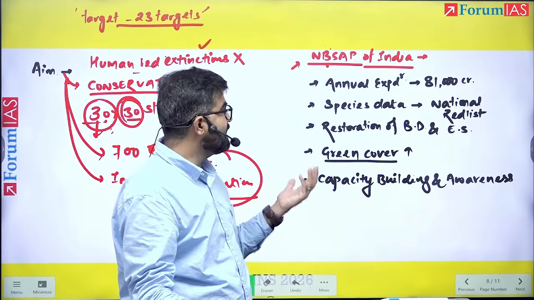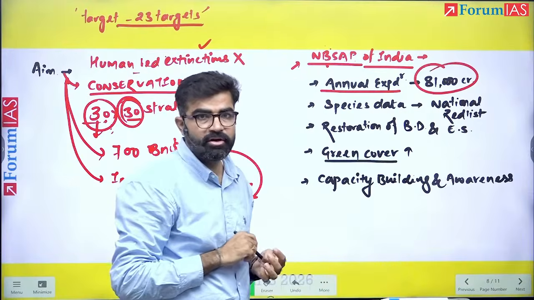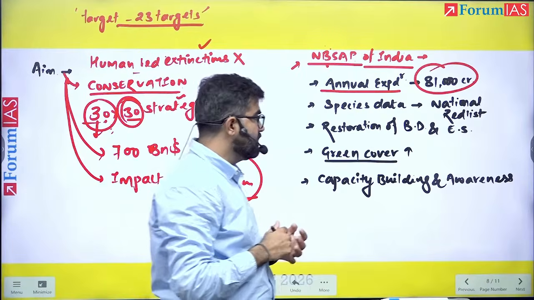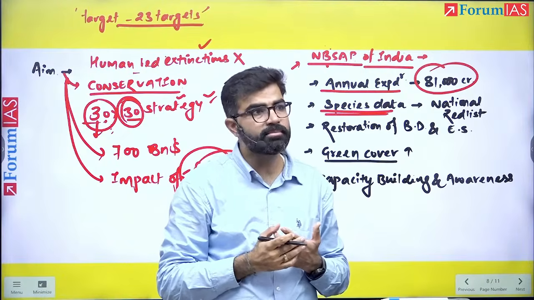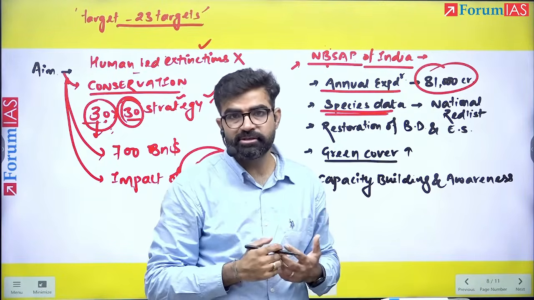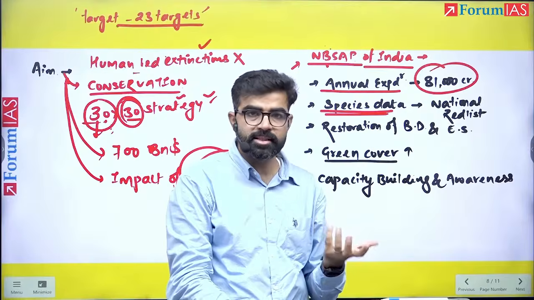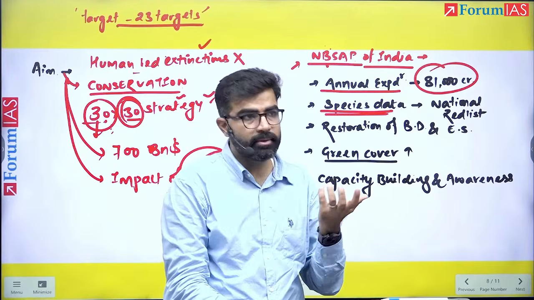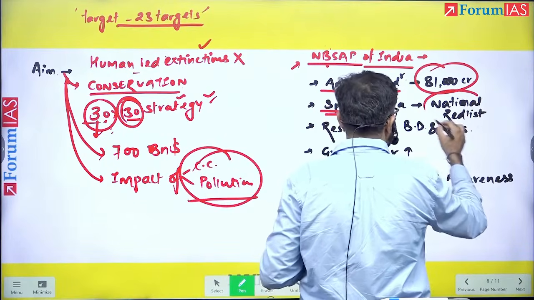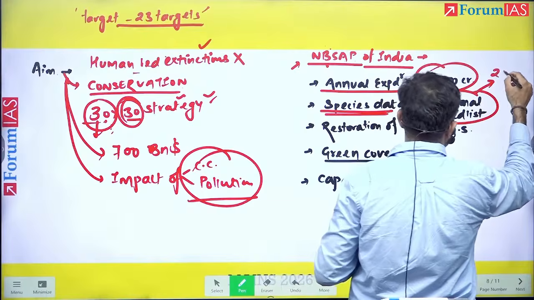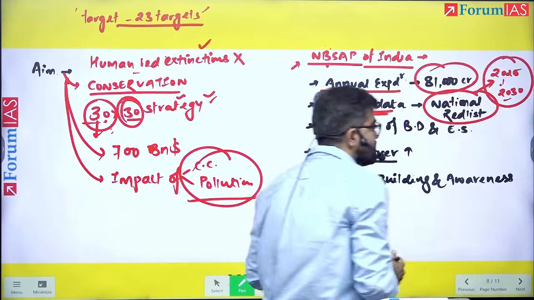Mainly, if we highlight it, India said that we are annually expending around 81,000 crore rupees on biodiversity conservation. Then India also highlighted that to understand species extinction and their behavior, we are creating our own national red list. The red list created by IUCN is global. To understand the region-specific threats to various species and extinction-related data, India highlighted we are creating our own national red list for the period 2025 to 30. It will come into operation, and for these 5 years, we will create this red list.